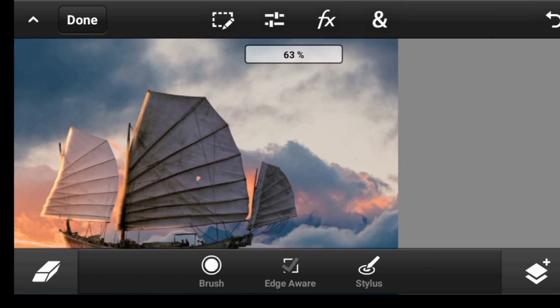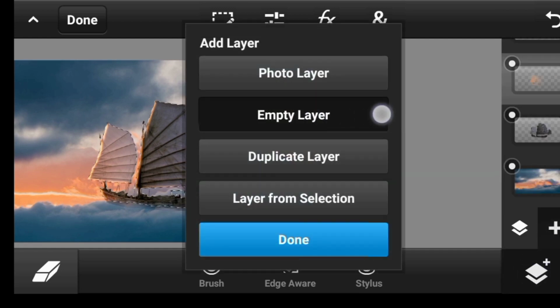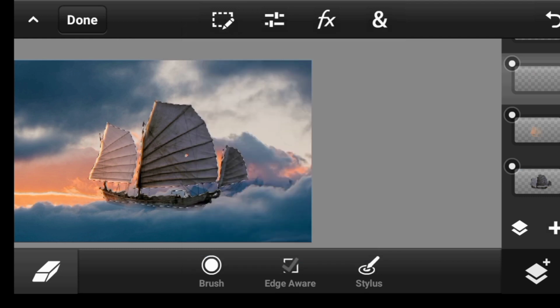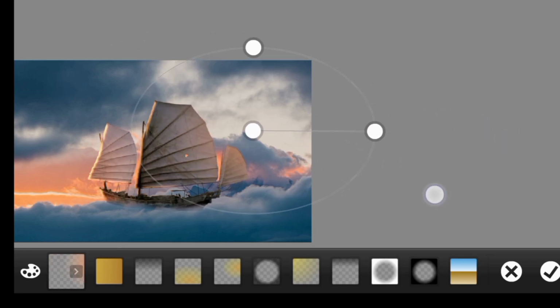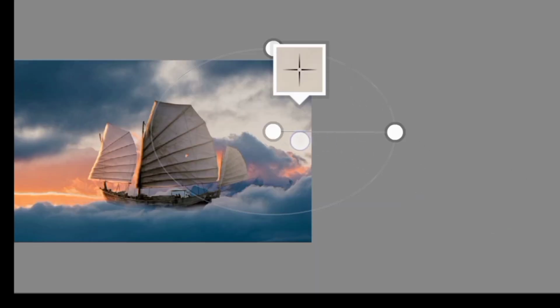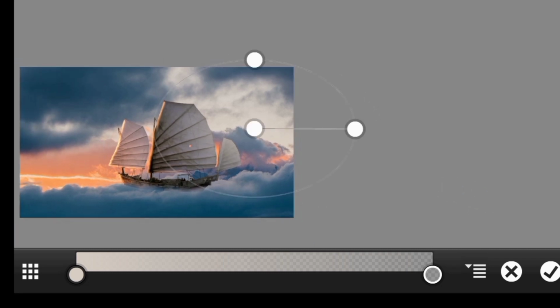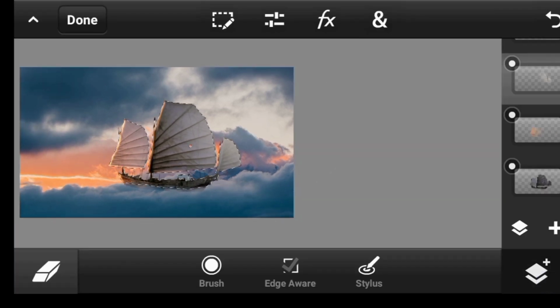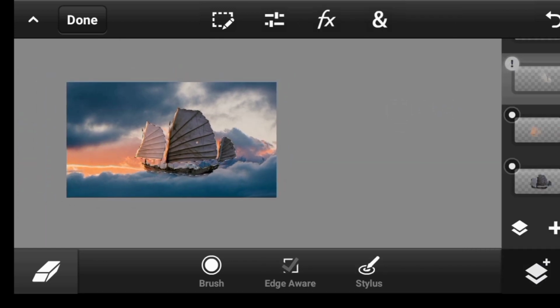So we'll do the same thing for this side. So come over here, click here, add an empty layer. Done. Click here, click on gradient. Will be on this side, but we'll change the colors. So we click right here, click on this color, pick it from the background, click on this color, pick it from the background. So click on done, change the blend mode to overlay as well. So this is the before, after.